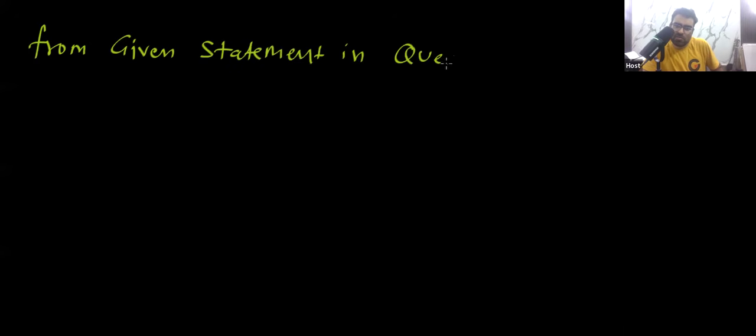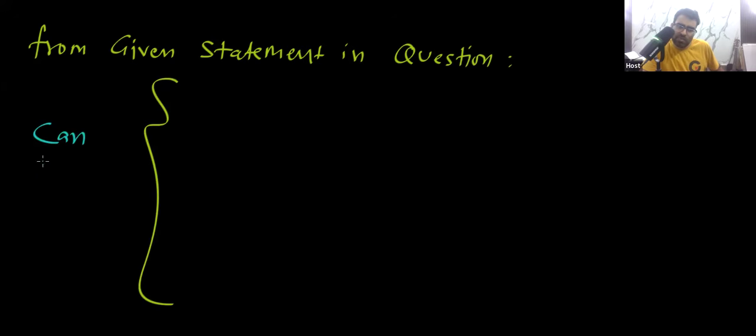Remember, from the given statement in the question, I can infer many things. These can be inferred.